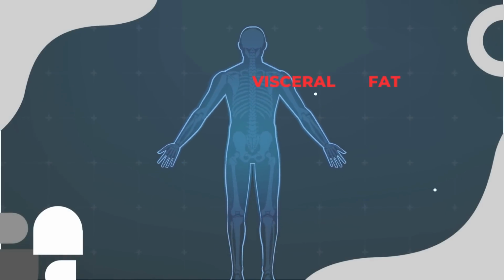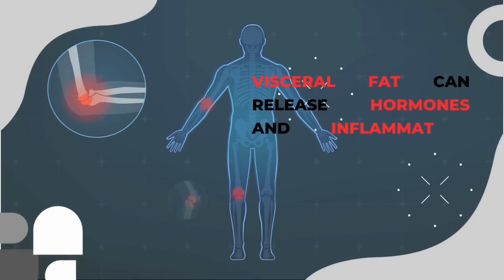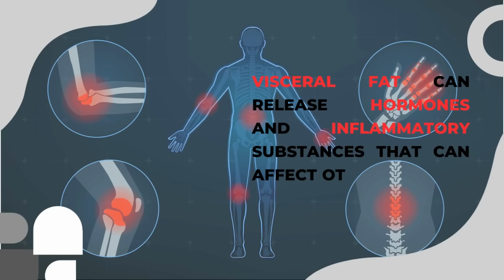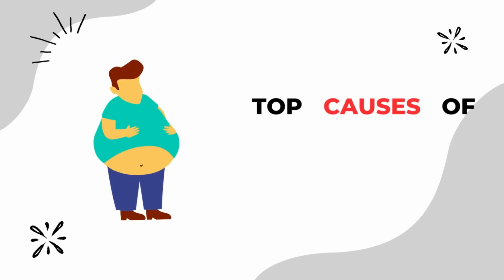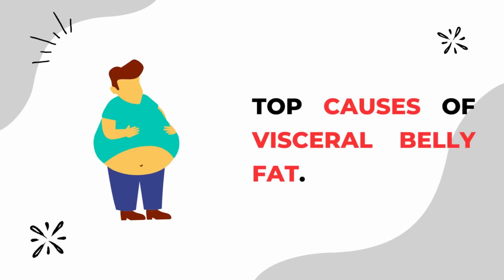It is also more metabolically active than subcutaneous fat, which means it can release hormones and inflammatory substances that can affect other parts of the body. In this video, we will discuss the top causes of visceral belly fat, so that you can take preventive measures.